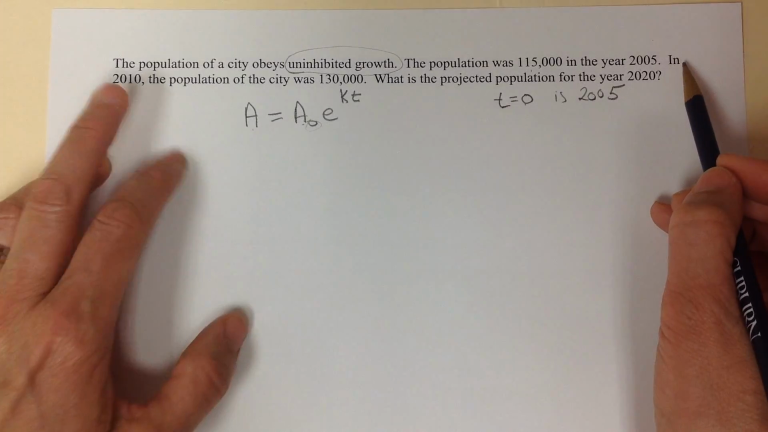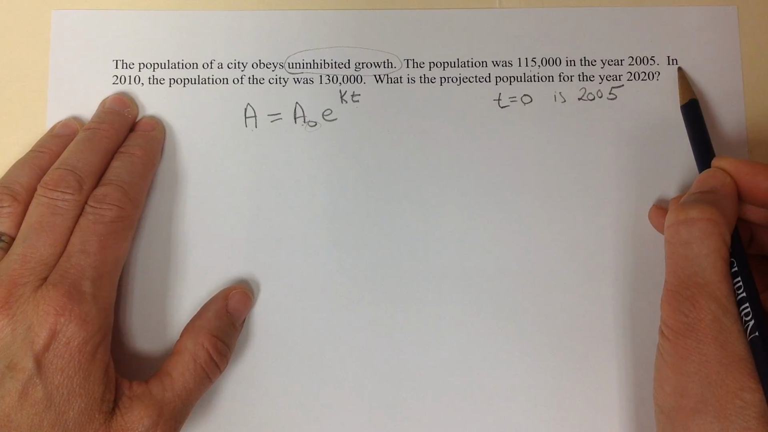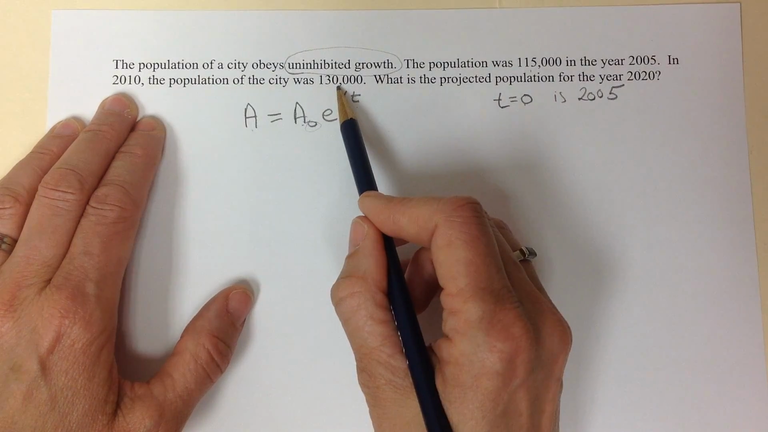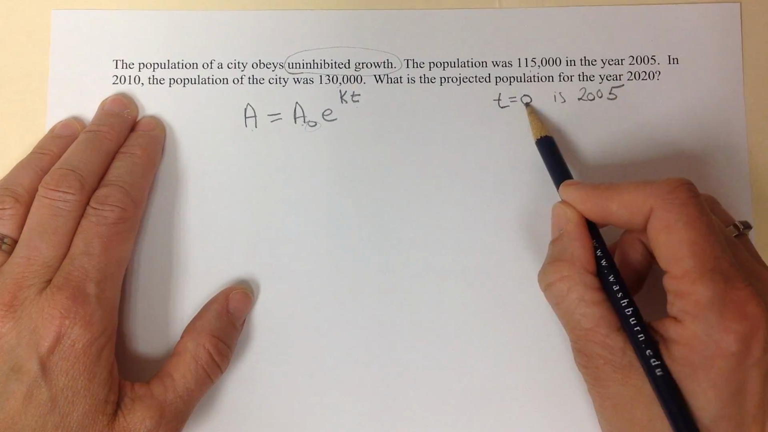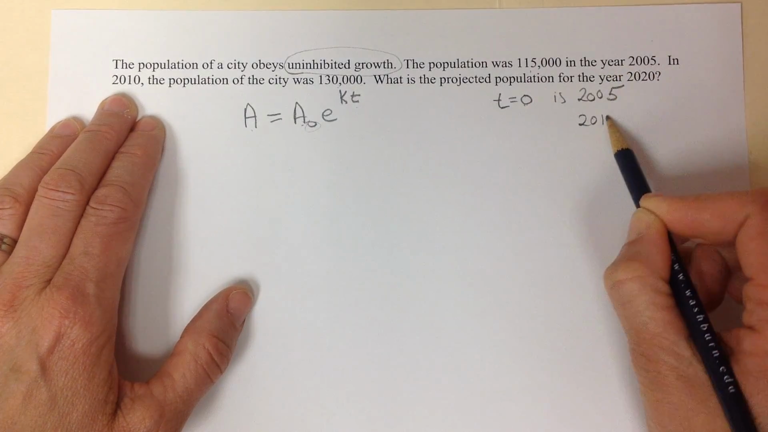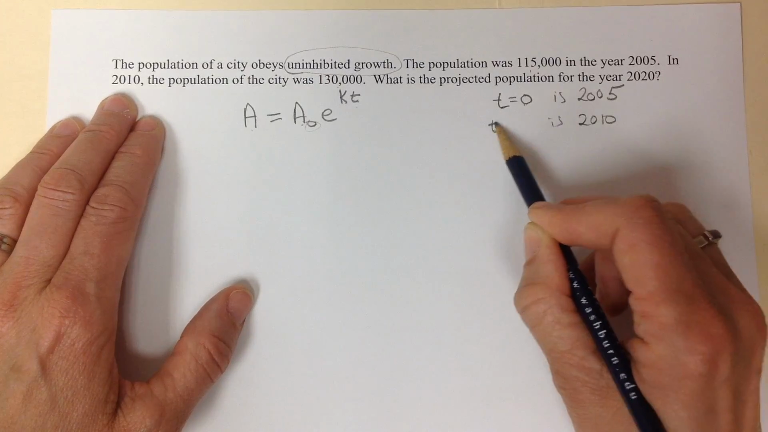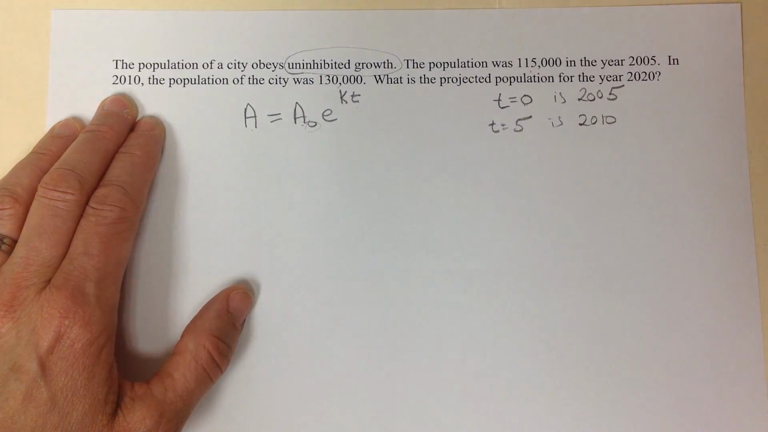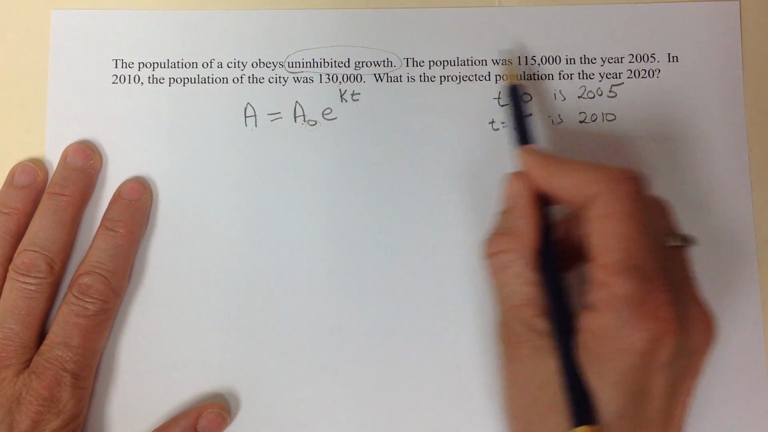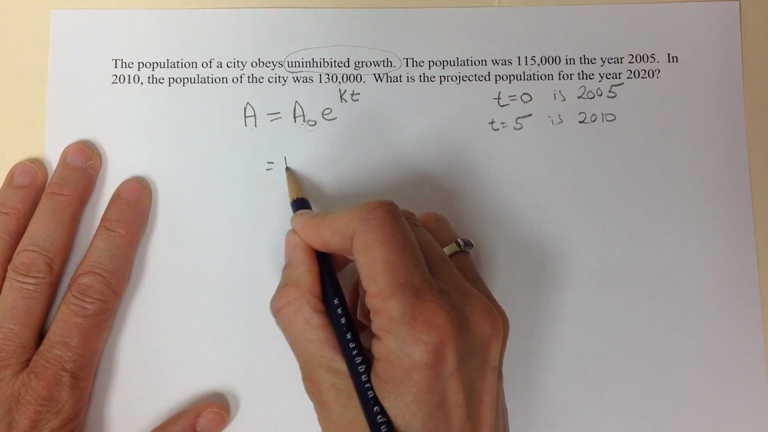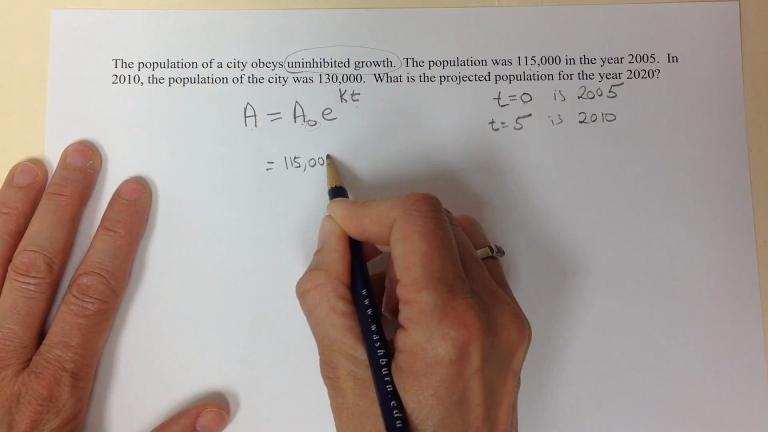Now, we're told that in 2010 the population was 130,000. Okay, so if 2005 is time 0, 2010 is going to be time t equal 5. Okay, now let's use that information to start with. A naught is the initial amount at time 0, so that's 115,000.